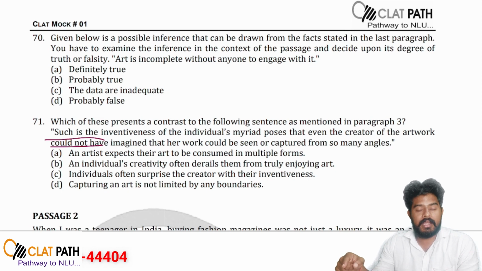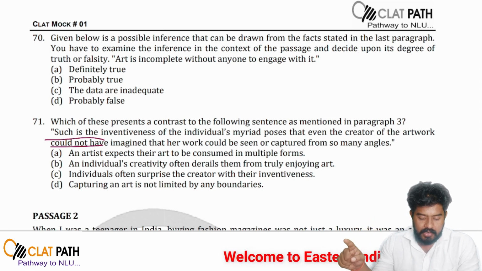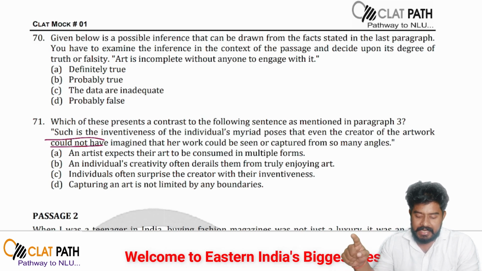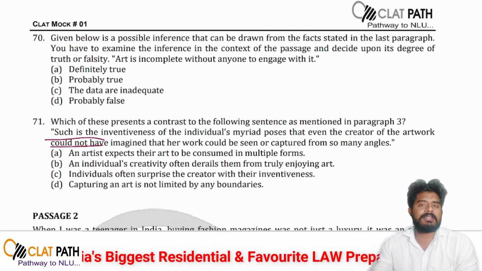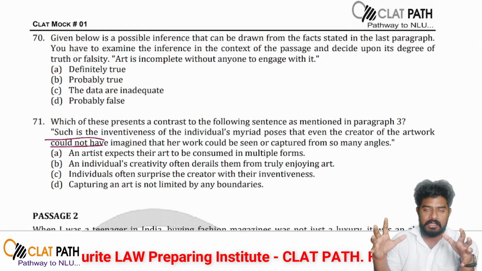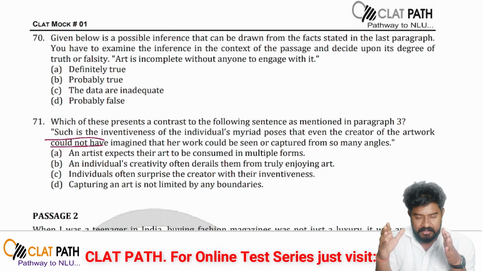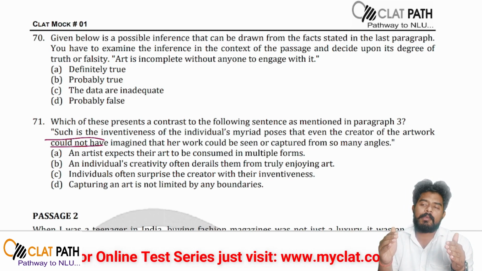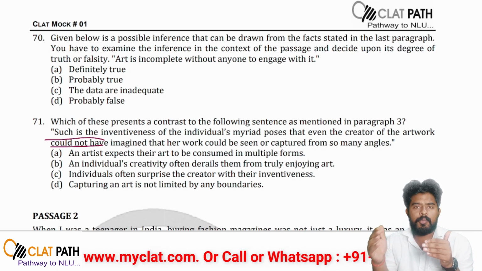And what is that particular line? That line is: such is the inventiveness of an individual's poses that the creator of the artwork could not have imagined that her work could be seen or captured from so many angles. See, in paragraph 3 there are certain things which are mentioned very clearly. It states that while people visit the museum, they see a particular art with a different point of view.